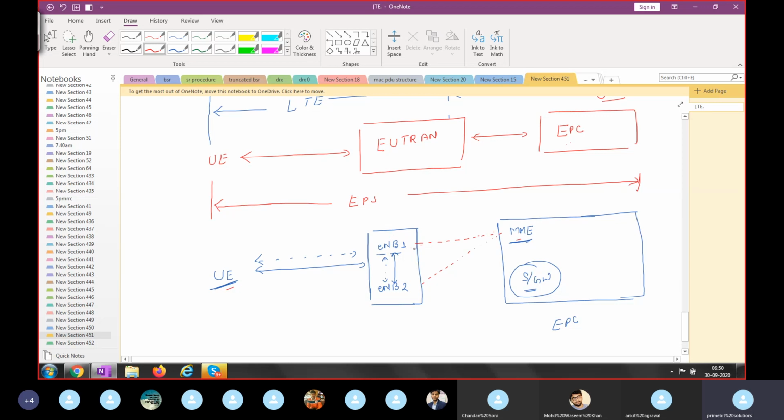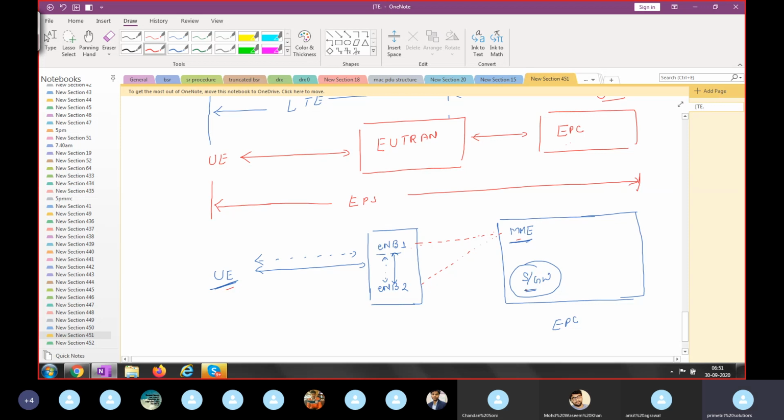And again, I said this is not the protocol engineer's job. With one MME, how many eNode Bs will be there? That's not for the people who are working at Apple. They don't have to worry. In India, in Reliance Jio, how many eNode Bs they have to plan? That is completely the planner's job.